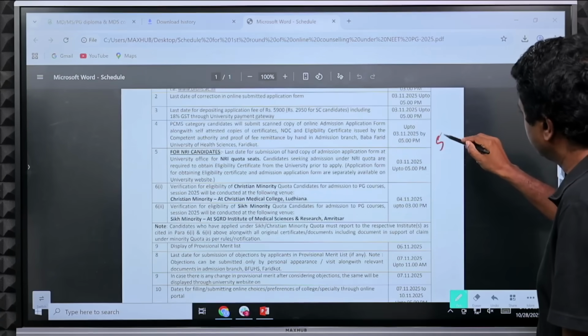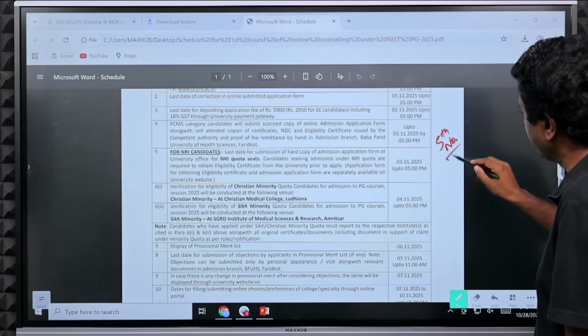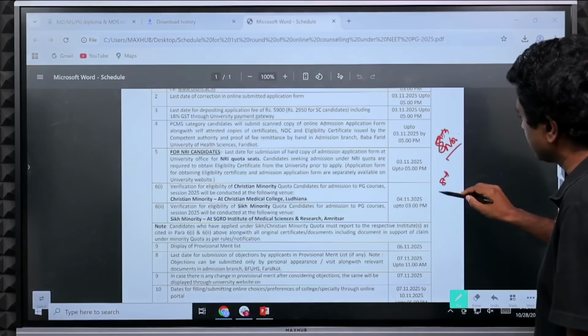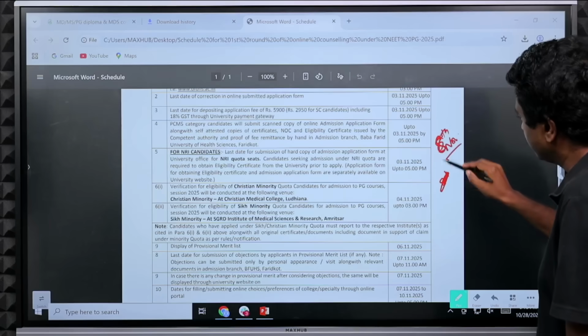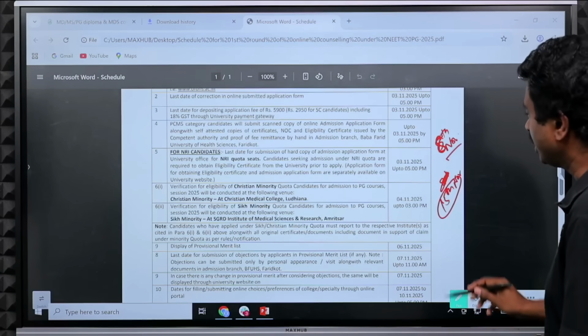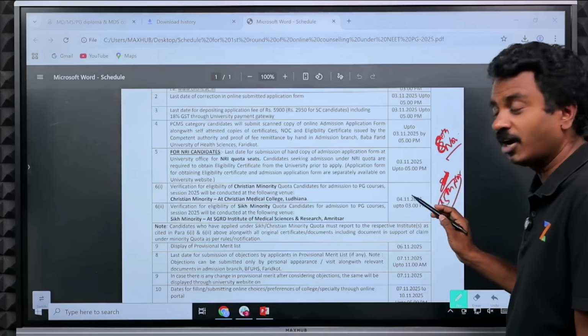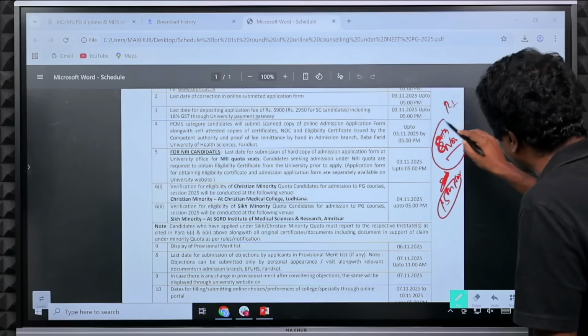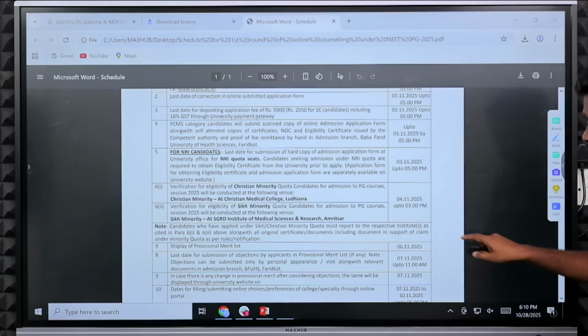5th November. Results are coming in 8th November, and till 15th November I can join. What is Punjab doing? By 15th November I can report to the All India Round 1 Institute. Let us say I get a seat on 8th November. I have time till 15th November to join, right?